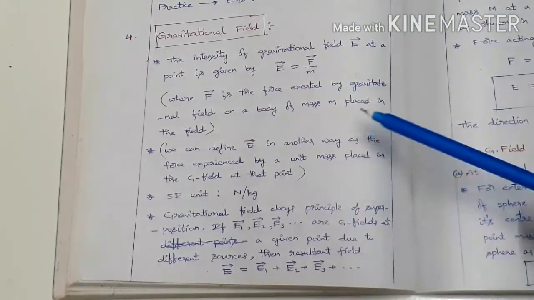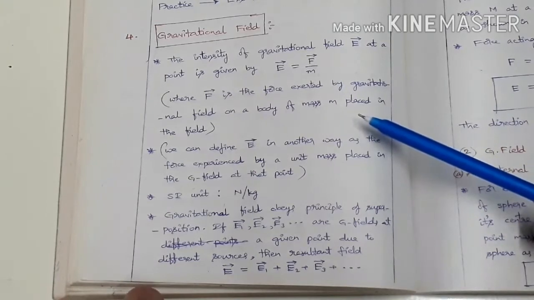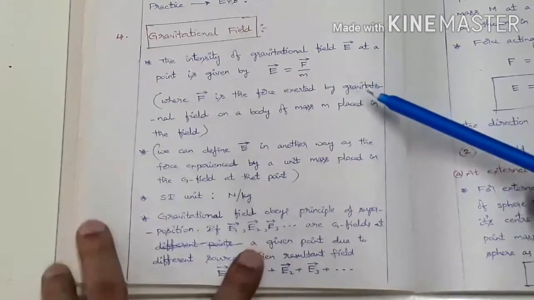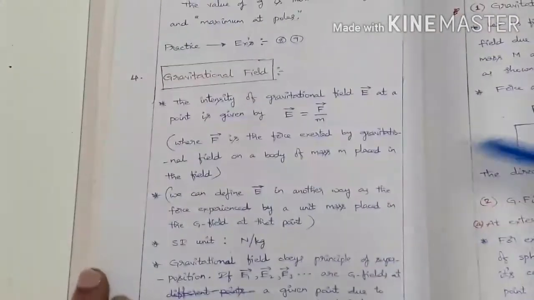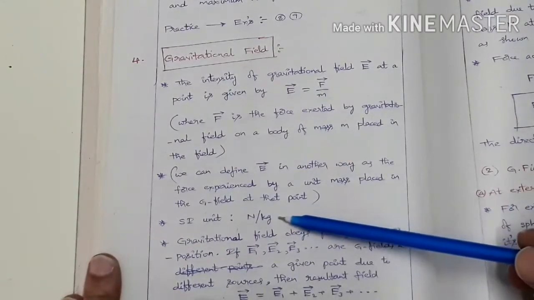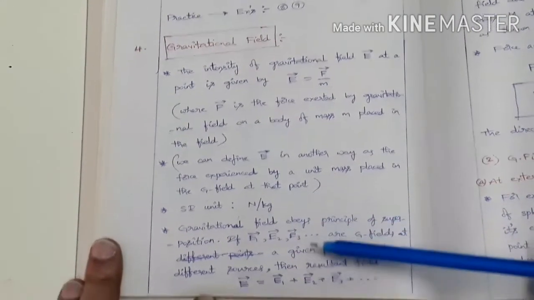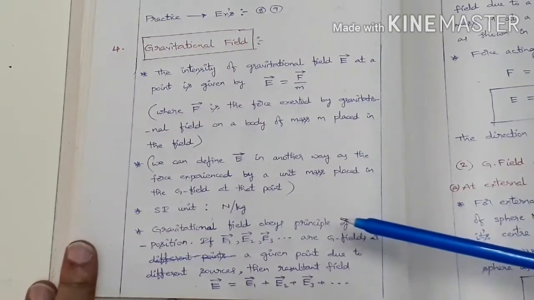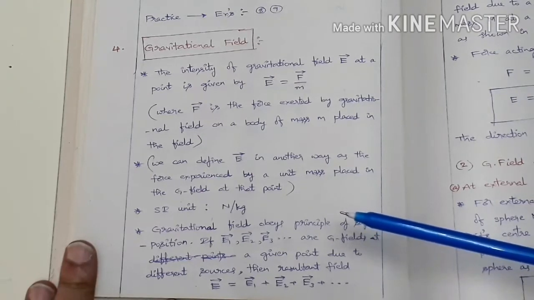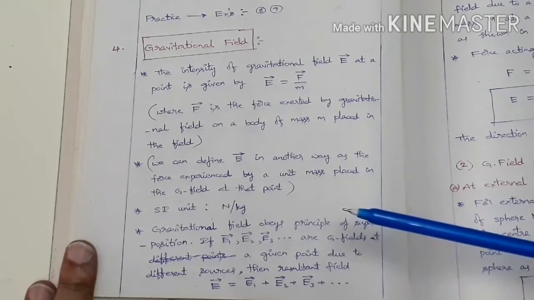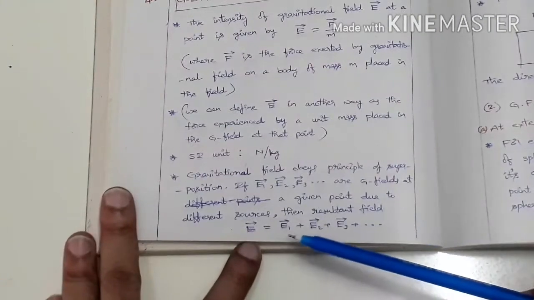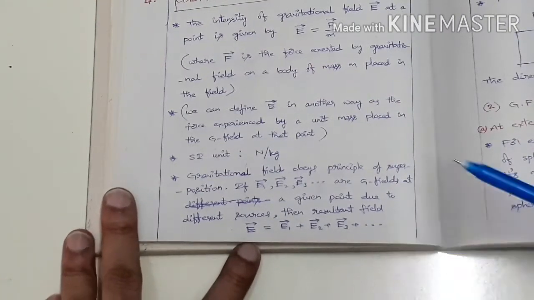So what is the gravitational field? It is the force experienced by unit mass at the given point. It is known as gravitational field. So what is the SI unit for gravitational field? Newtons per kg. And the gravitational field obeys the principle of superposition. That is, the gravitational field at a point due to a given mass is not influenced by the presence of other masses. So the net field at any point is given as E bar equal to E1 bar plus E2 bar plus E3 bar and so on. That is, the gravitational field obeys the superposition principle.